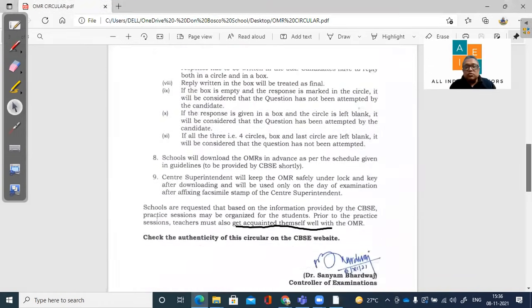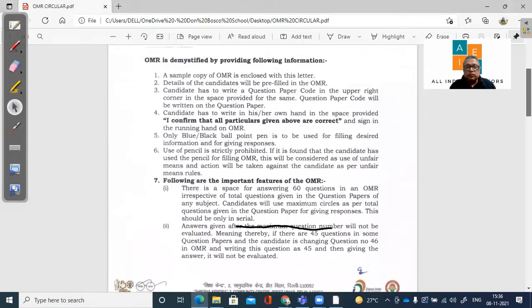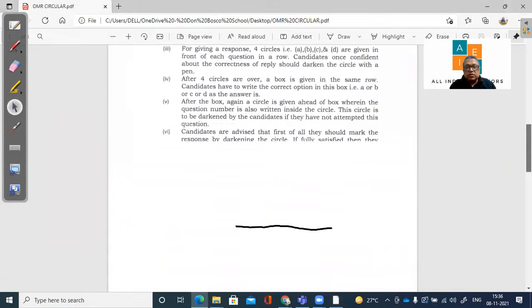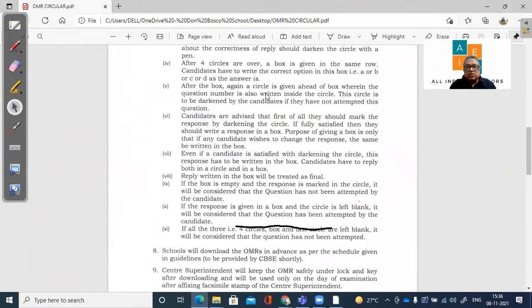Besides this, if we go through the document once again, the points. Yeah. So here, after the box, a circle is given ahead of the box, wherein the question number is also written inside the circle. This circle is to be darkened by the candidates if they have not attempted any question. So if you are not attempting any question, please darken the circle as I showed you just now. Okay, so candidates are advised that you should mark the responses by darkening the circle. If fully satisfied, then only the response should be written in the box.